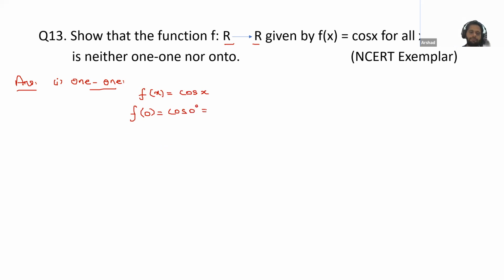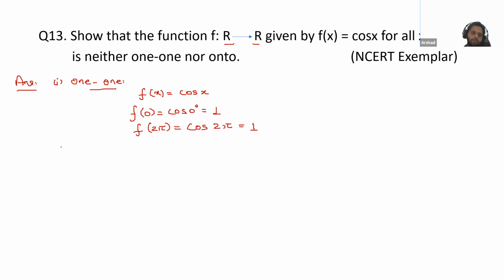What's the value of cos 0? 1. Very good. What's the value of f(2 pi), that means cos 2 pi? This is also 1. So 0 and 2 pi have the same image. That's why this function is not one-one.